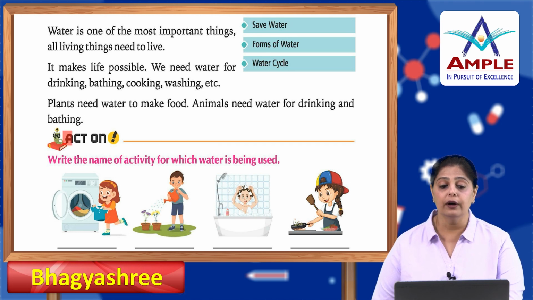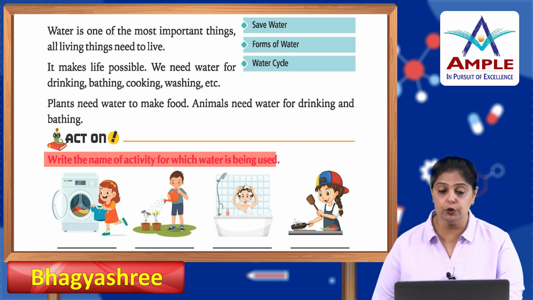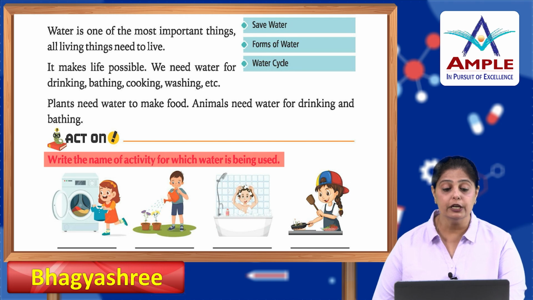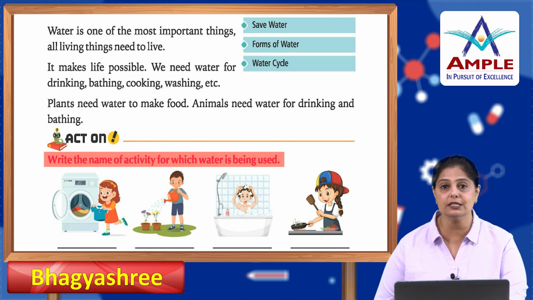Now write the name of the activity for which water is being used. Now she is washing clothes, watering the plants, bathing, and cooking food. So we need water for all these activities. The first activity is washing clothes, second is watering plants, third is bathing, and fourth is cooking.